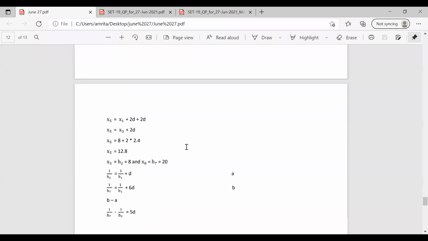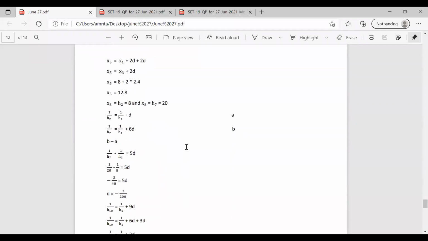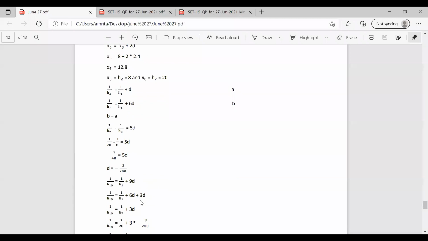Similarly, another series is given, 1 by h1, 1 by h2, etc., 1 by hn. So we can write 1 by h2 equal to 1 by h1 plus d. And in the question, 1 by h7 is given: 1 by h7 equal to 1 by h1 plus 6d. Writing these equations and subtracting, we have 1 by h7 minus 1 by h2 equal to 5d. We have the values of h7 and h2. Substituting these, we get d equal to minus 3 by 200.